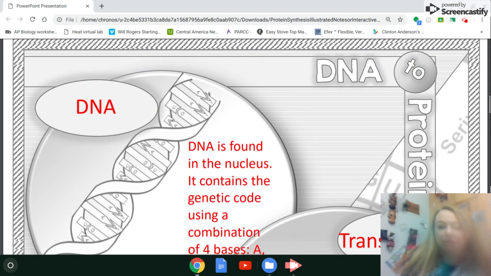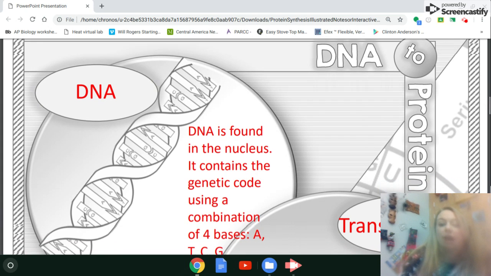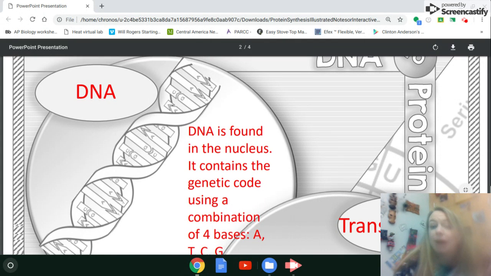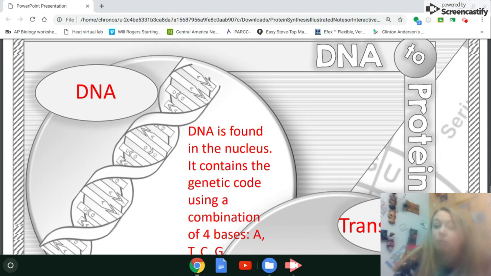All right, guys. So we're here now to talk about, what's the purpose of DNA? Why do we have DNA? How does it give us our traits? And why is it considered the blueprint of DNA? Well, as you can see here in the title, DNA actually is transcribed and then it's translated into protein.